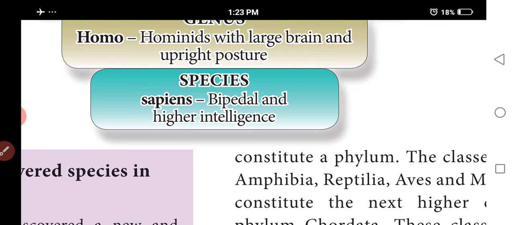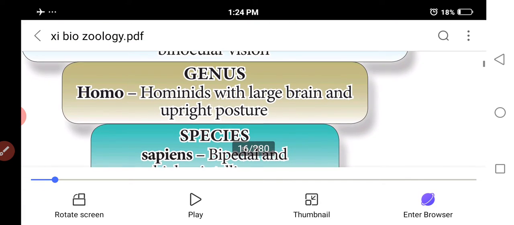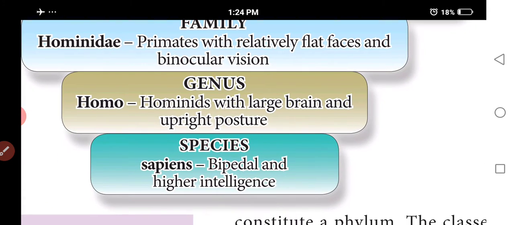Now we are discussing the systematics of human beings, Homo sapiens. The species is sapiens. Why is it called sapiens? Because we have 2 legs and 2 hands, bipedal, and a higher intelligence, with a developed brain. Next one is Homo, the genus.